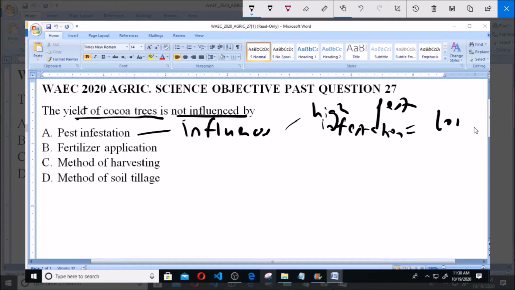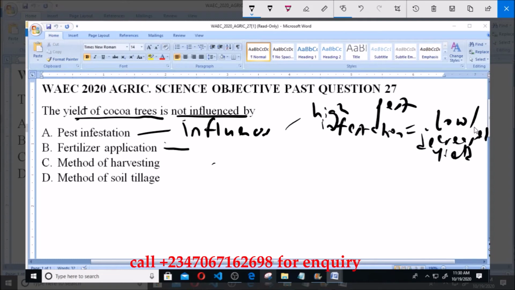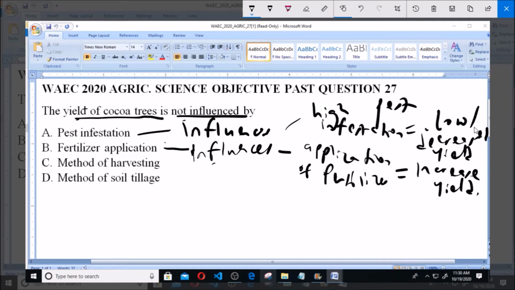Now option B says fertilizer application. This also influences the yield of cocoa trees, as application of fertilizer can help to increase the yield of the cocoa, so it influences the yield. Now option C says method of harvesting. Method of harvesting also influences the yield of cocoa, as there are some harvesting measures that can be taken to ensure that maximum produce is harvested.